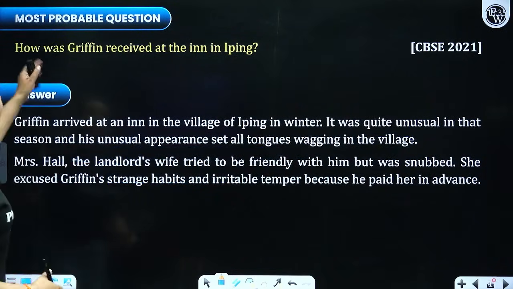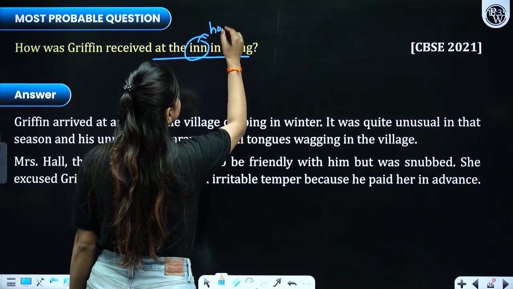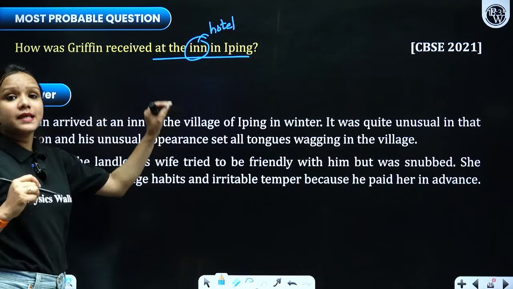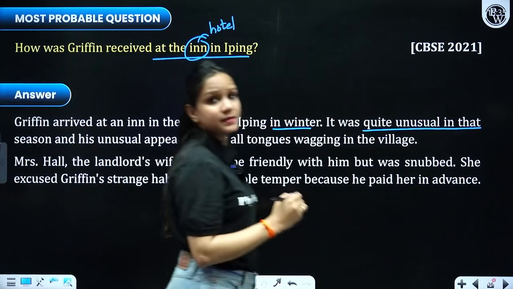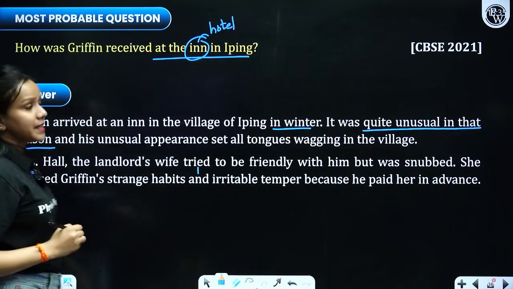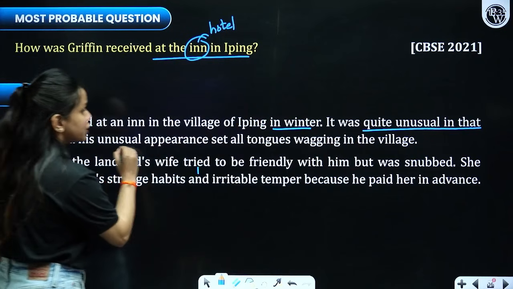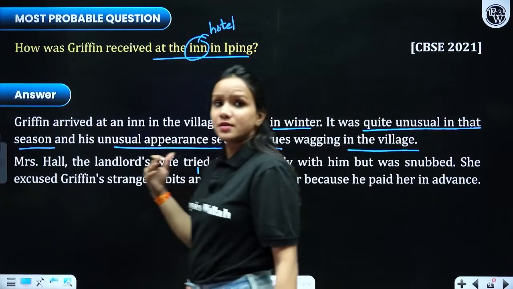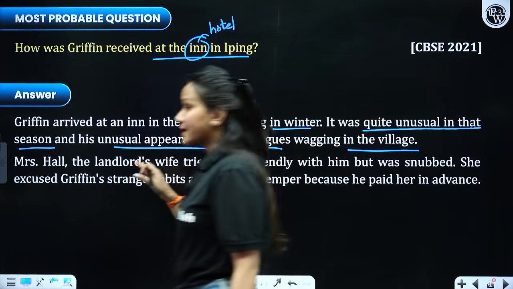Next question. How was Griffin received at the inn in Iping? Let's see. Griffin arrived at an inn in the village of Iping in winter. It was quite unusual in that season, right? Just because it was winter season that we are talking about, and his unusual appearance set all tongues wagging in the village, just because they found this person to be extremely strange, right?